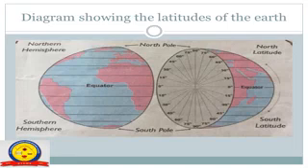Here is a diagram which shows the latitudes of the earth. Look at the diagram. There are 90 latitudes in the northern hemisphere and 90 latitudes in the southern hemisphere. You can count also.